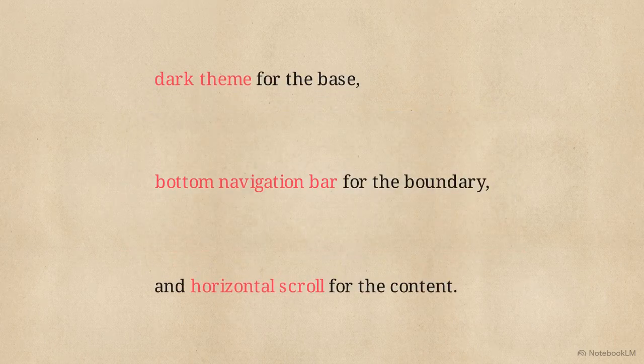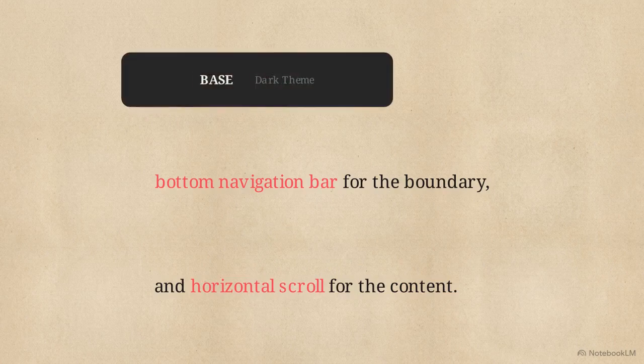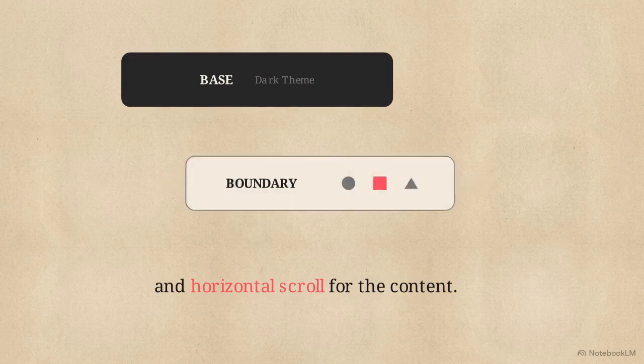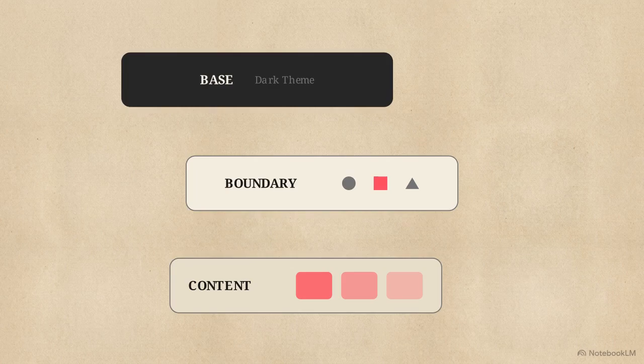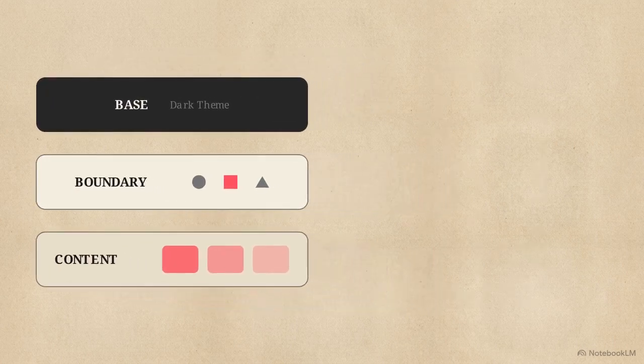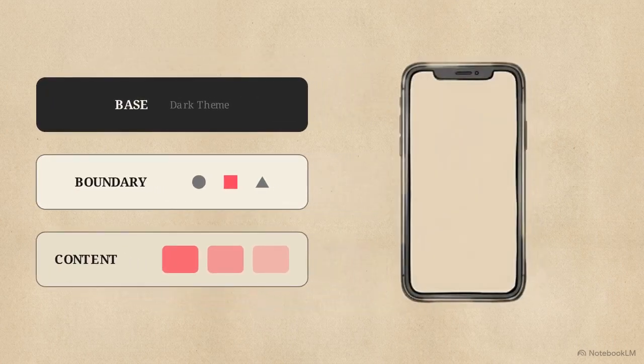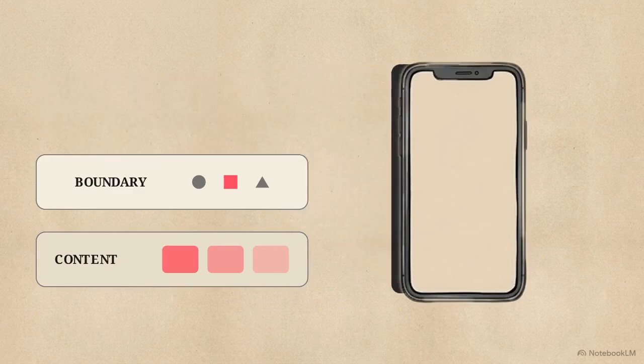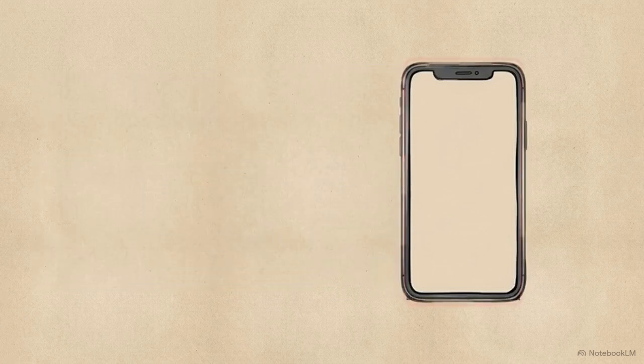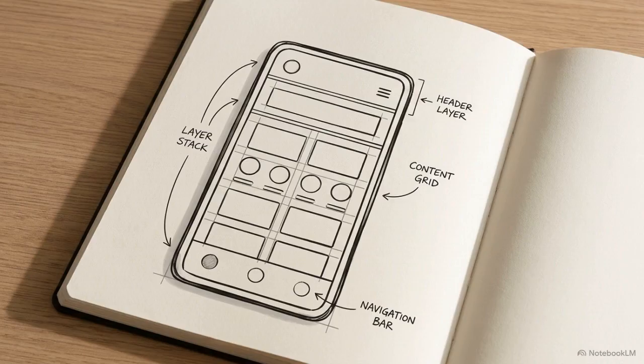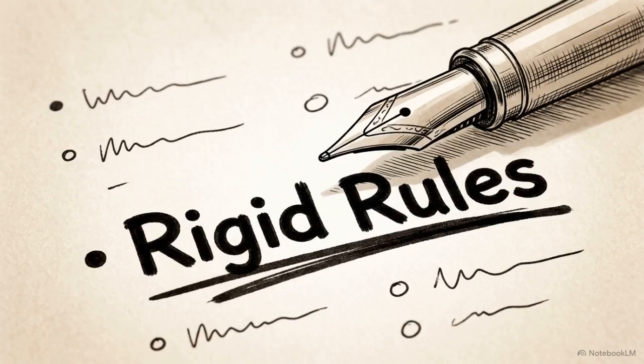A strict prompt isolates the requirements into layers. You explicitly define a dark theme for the base, a bottom navigation bar for the boundary, and a horizontal scroll for the content categories. By breaking the prompt down into these specific rules, the AI stops guessing. It processes those parameters and converts directly into a clear component hierarchy, stacking them exactly as you instructed. Building a stable interface starts long before you open an integrated development environment. It requires defining your structural constraints through clear, rigid language.